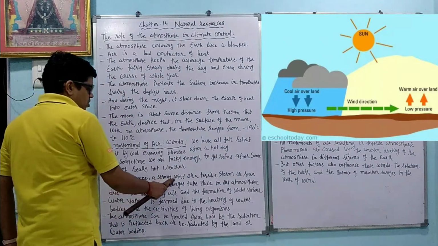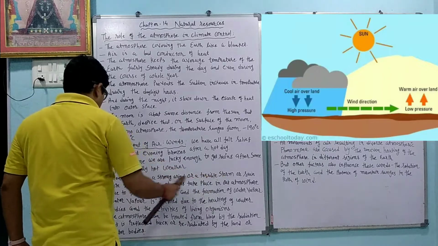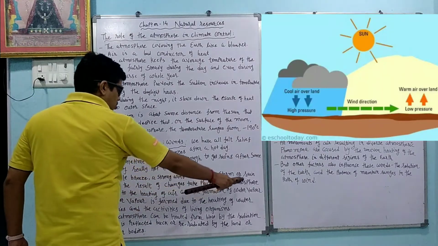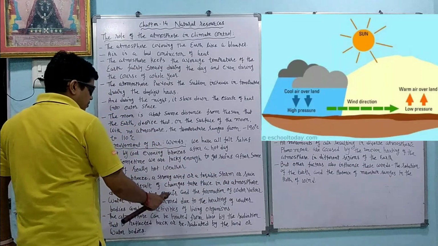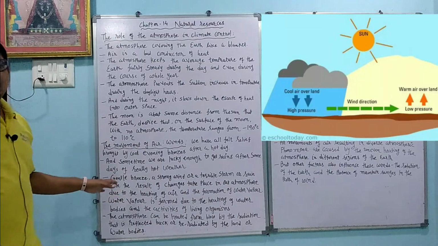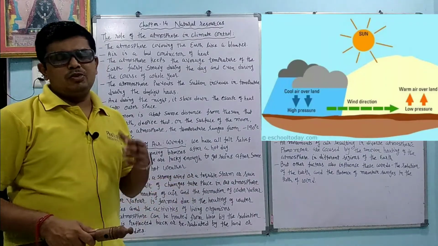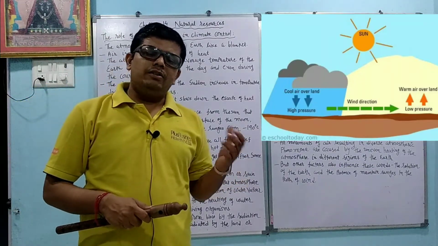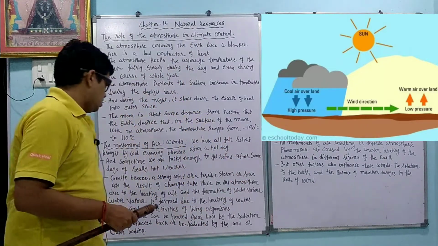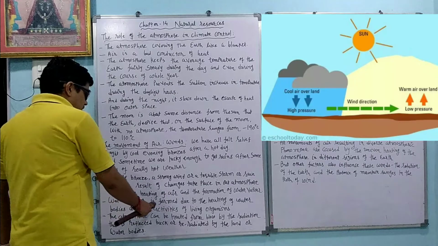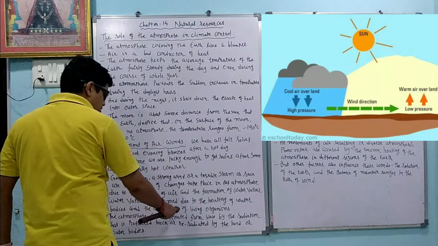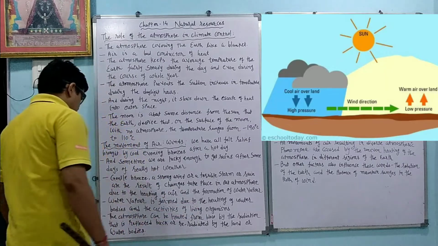A gentle breeze, a strong wind, or a terrible storm or rain are the result of changes that take place in our atmosphere due to the heating of air and the formation of water vapor. So because of the heating of air as well as water vapor, the rainfall or the wind blow occurs.